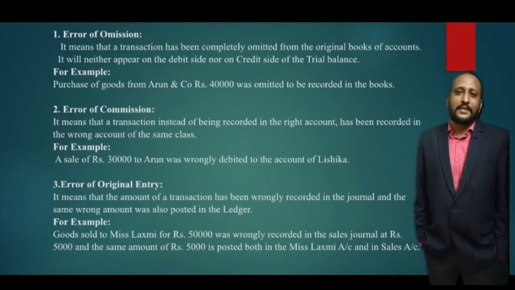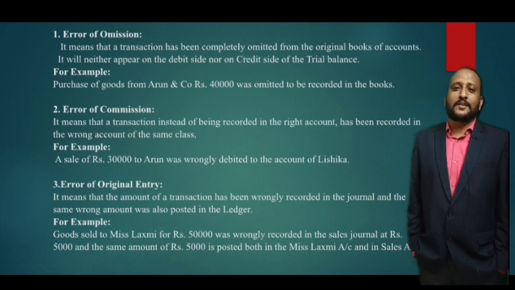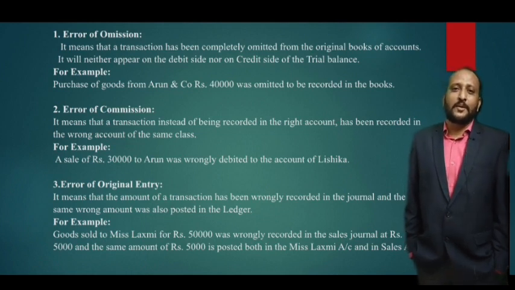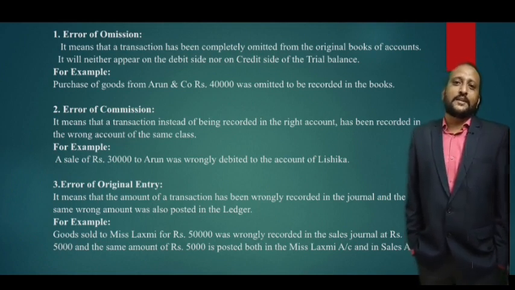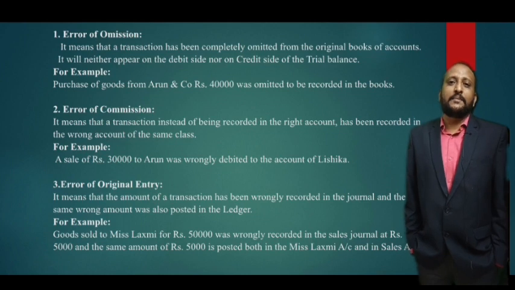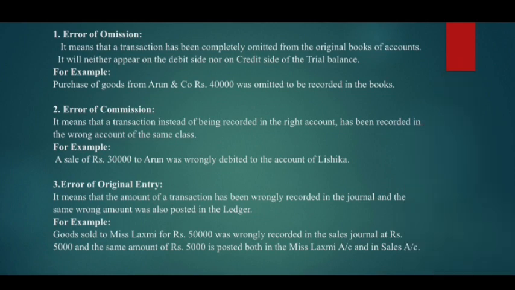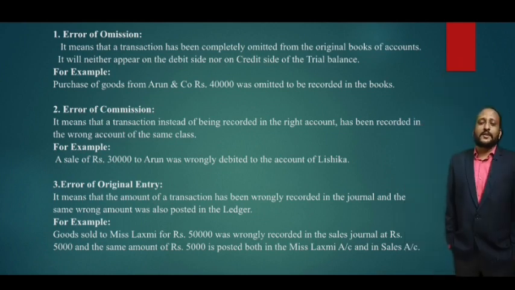Now let us see these errors elaborately, right? So what do you mean by error of omission? Simply it means any transaction which has been completely omitted from the original books of accounting. It will neither appear on the debit side nor on the credit side of the trial balance. For example, a purchase of goods from Arun and Company of 40,000 was omitted to be recorded in the books. So it does not have any effect on the trial balance.